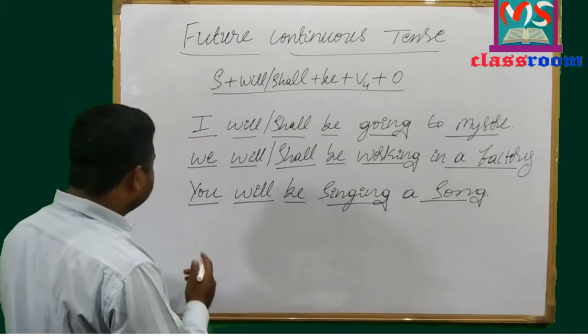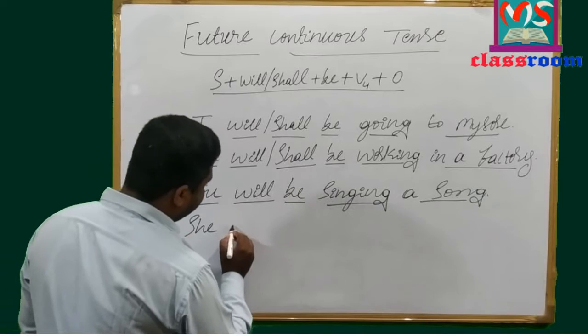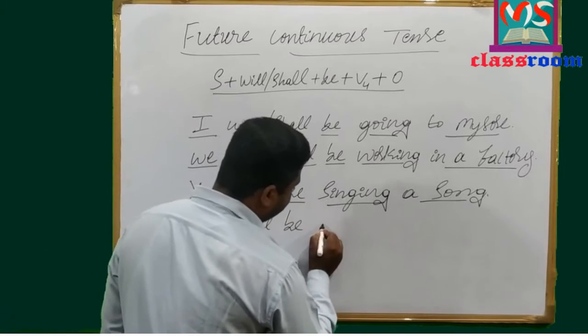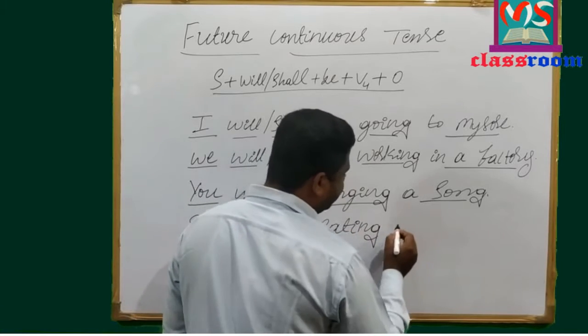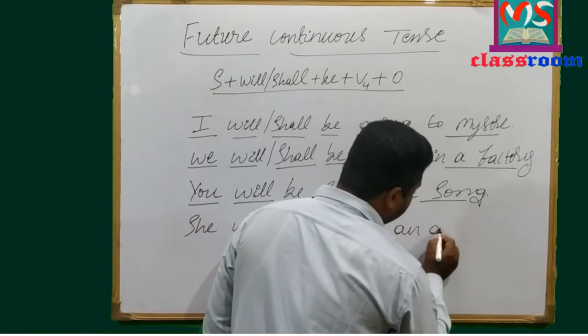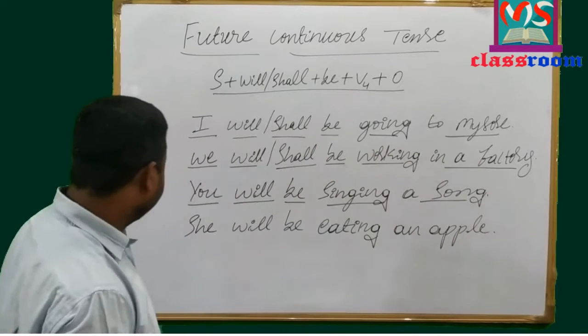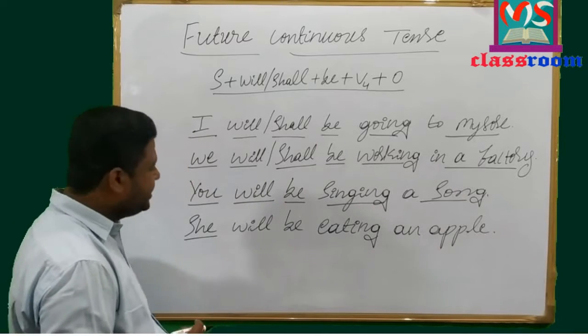Now let me write one more example. She will be eating an apple. Look at here. I have used third person singular she.